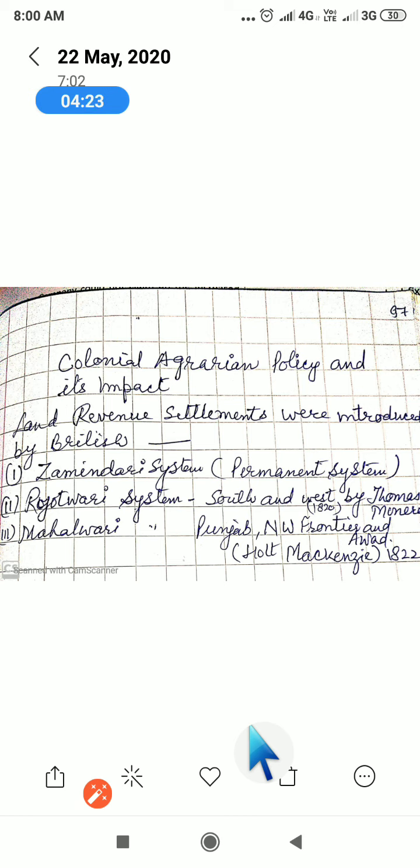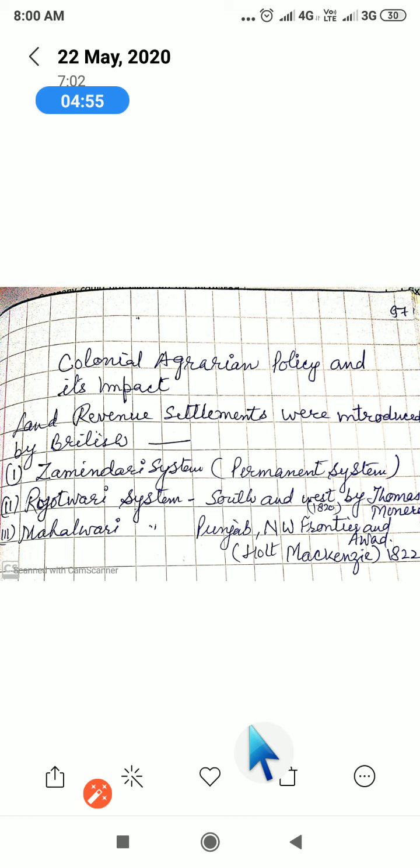And forest and pasture belonged to the village community, with the village jointly responsible. And it was the duty of the head of the Mahal to collect the land revenue from the other villages and submit it to the Britishers. And this one was also an easy method for the Britishers, how they were going to exploit the money from here, and how they were going to torture.